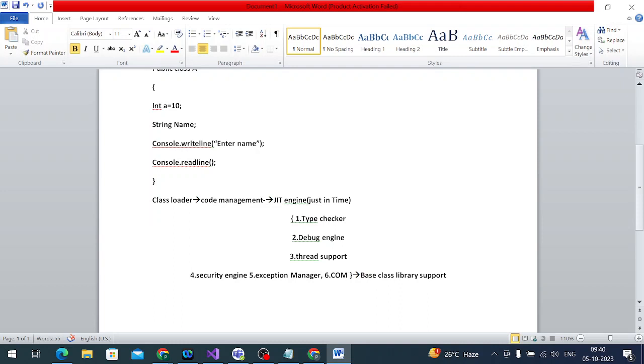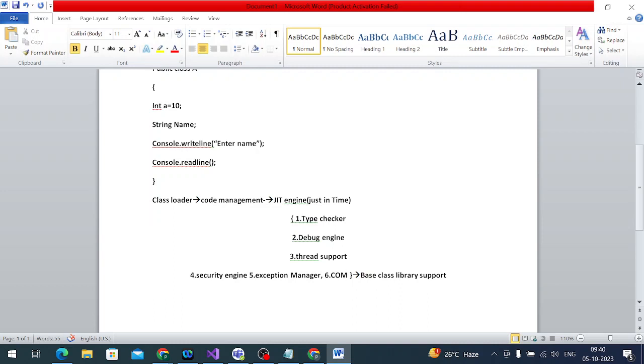Any doubt in this? No, sir. Now the question is, what is CLR? How does it work? Can you explain those things? For example, an interviewer is asking what is CLR and how does it work. Can anyone explain?